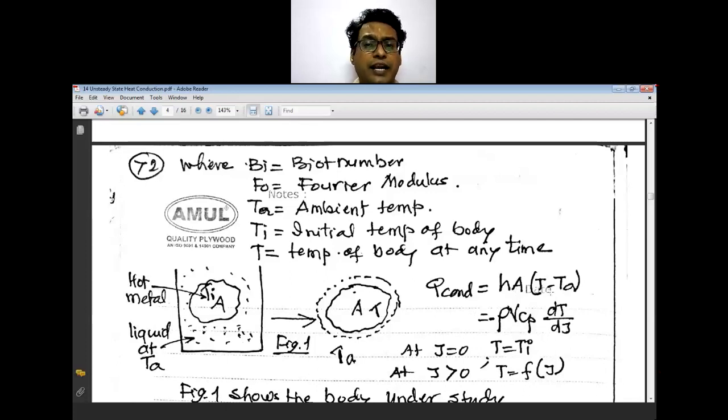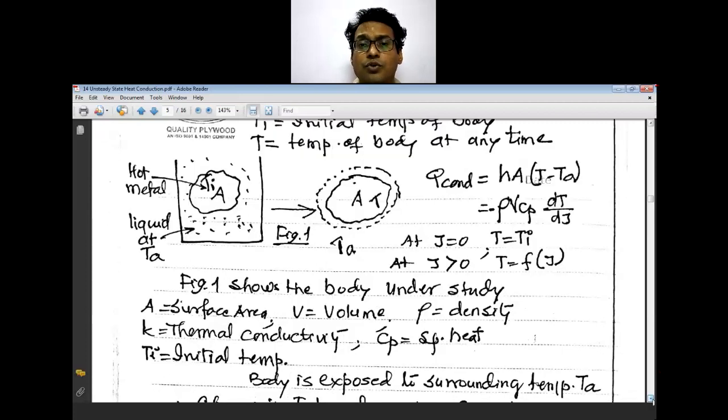So hA into (T minus Ta). In the previous equation we wrote T minus T infinity because Ta is the same as T infinity. This is equal to rho V Cp into dT upon dt. This tau is nothing but the time. So at time t equal to 0, T becomes equal to Ti. And for time t greater than 0, this temperature T is a function of time.